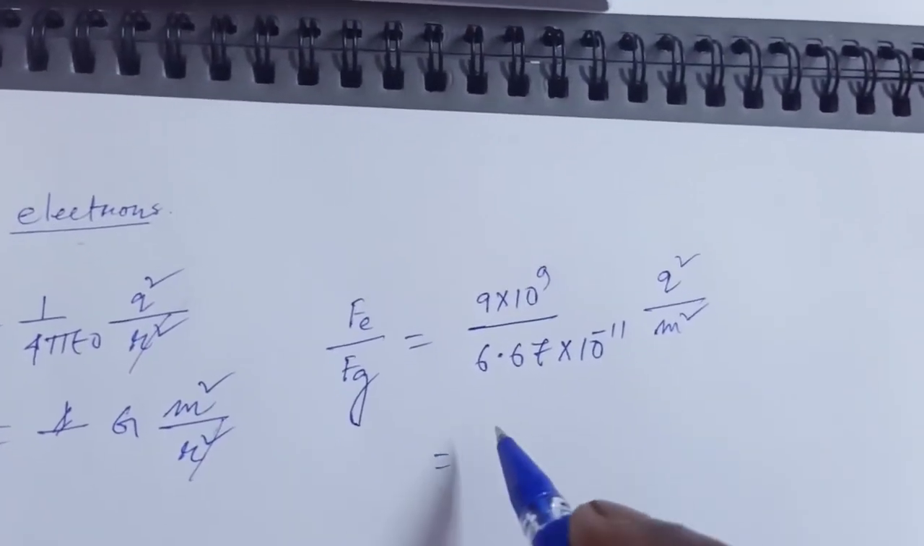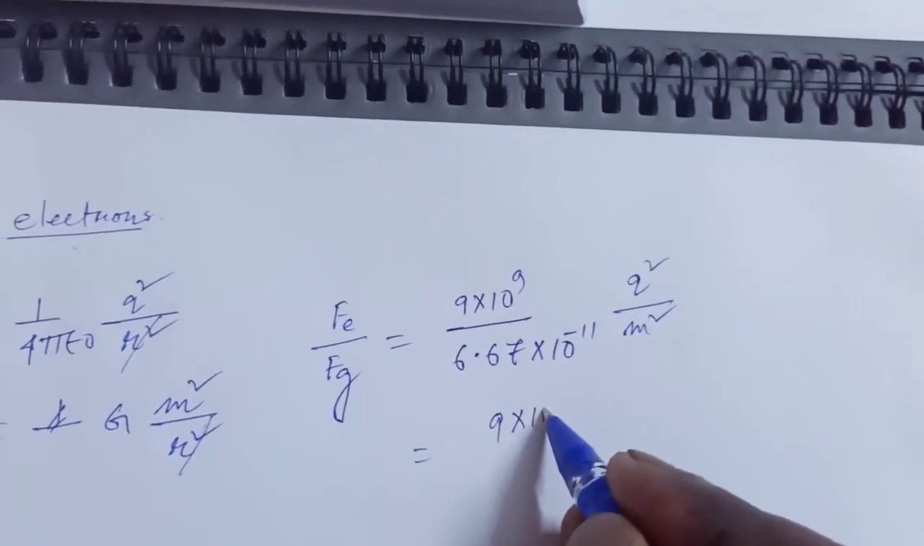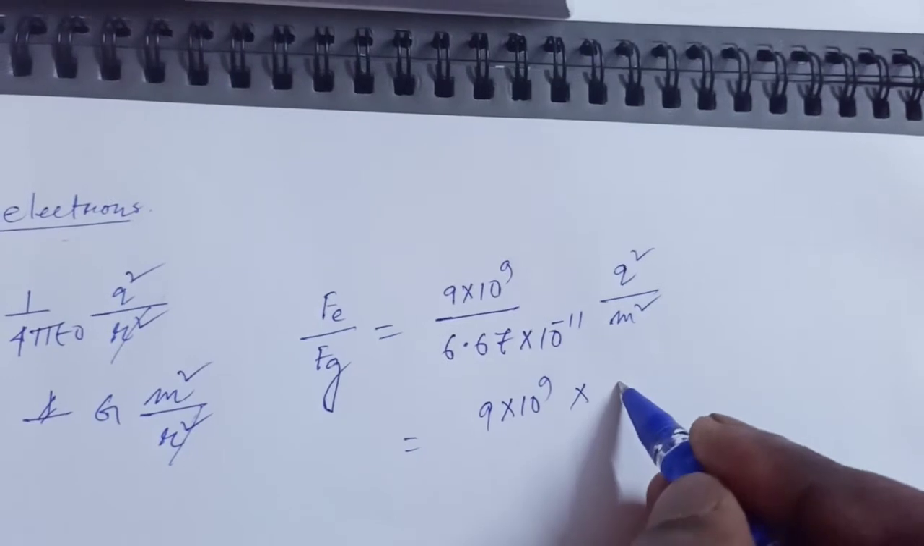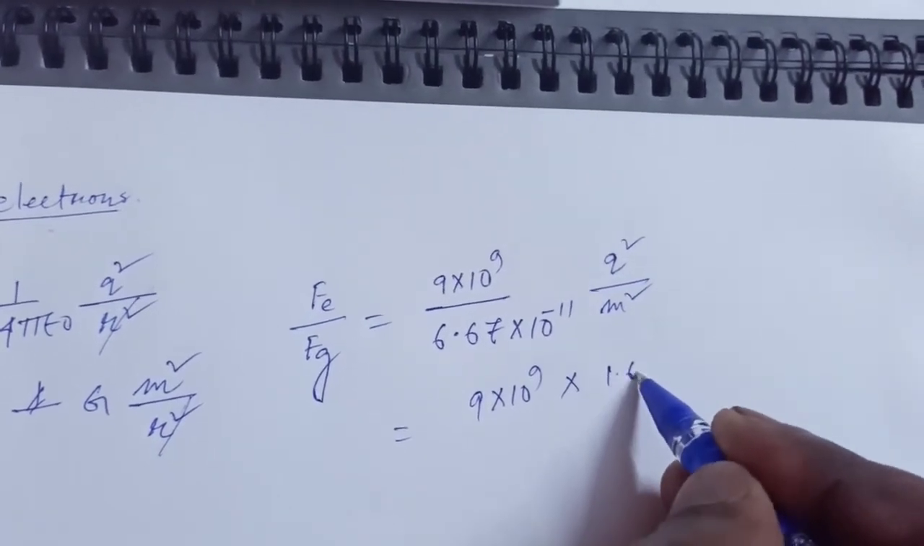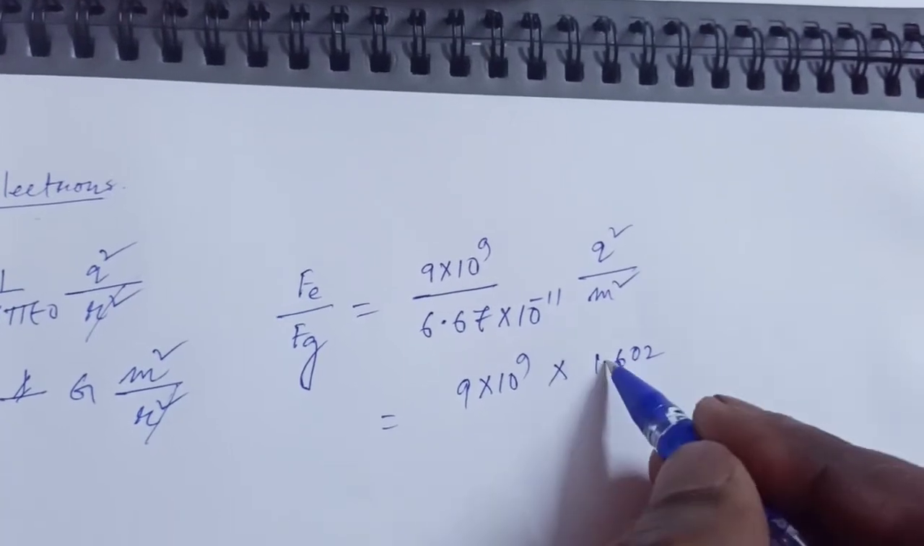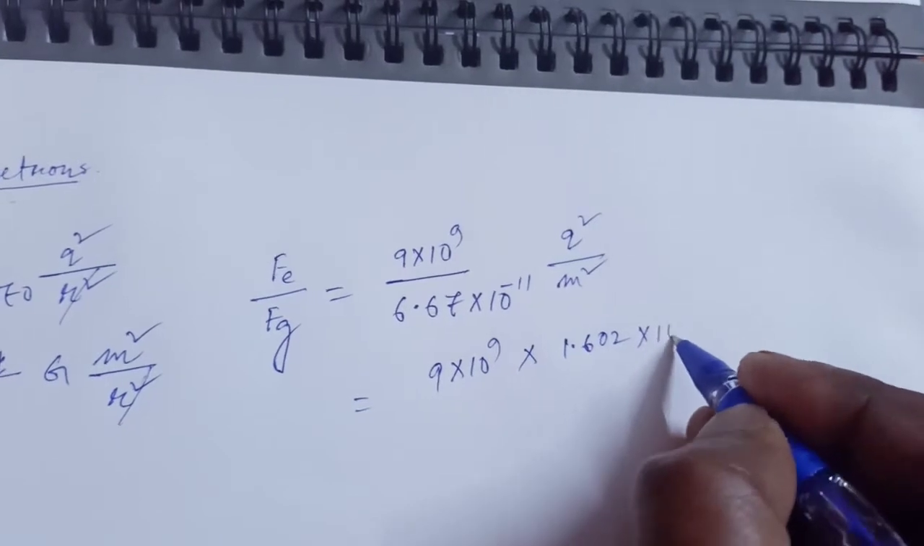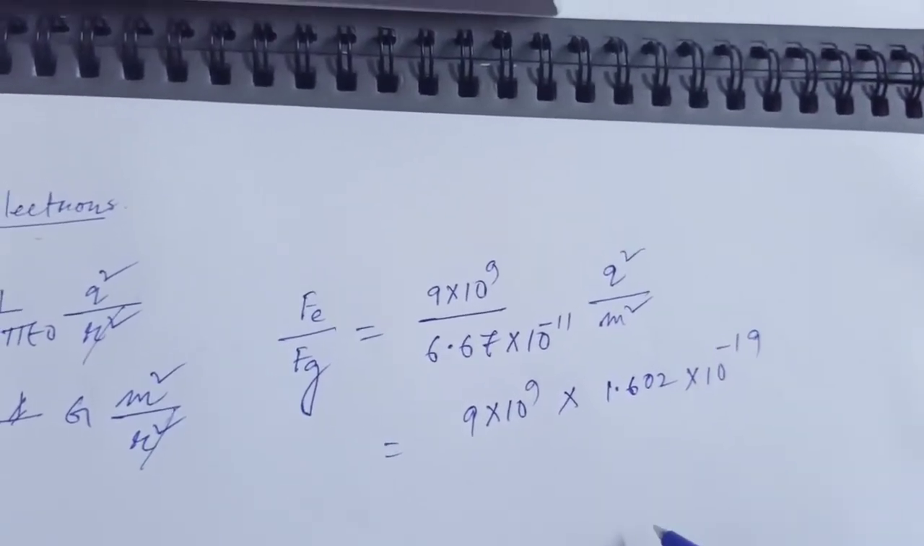So this is the value, and you can substitute Q equal to 1.6, approximately, or if you place the full value, that is 1.602 into 10 to the power of minus 19.